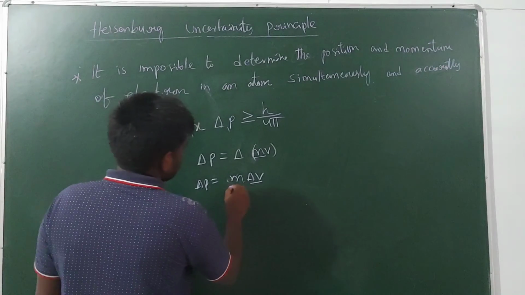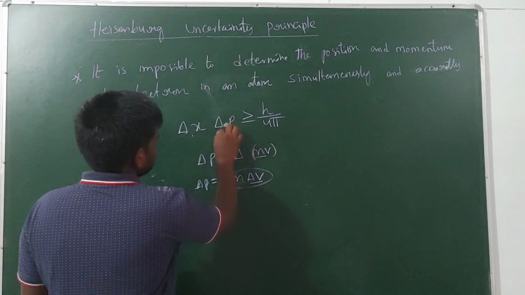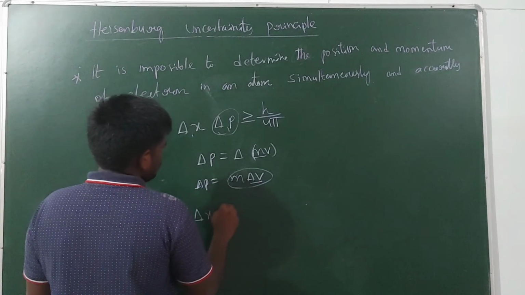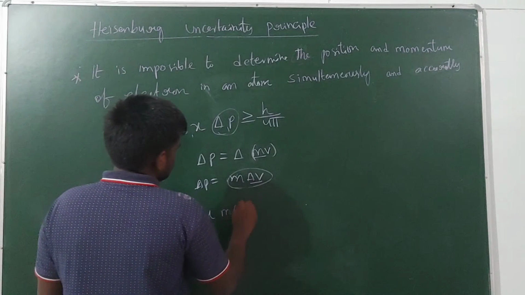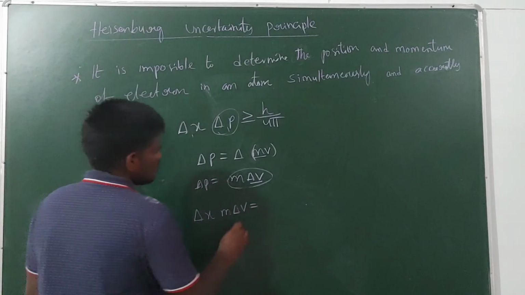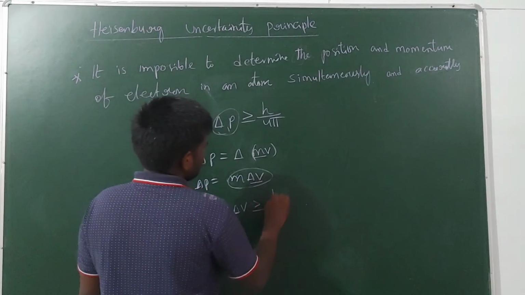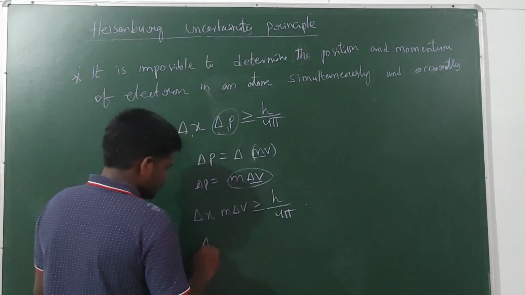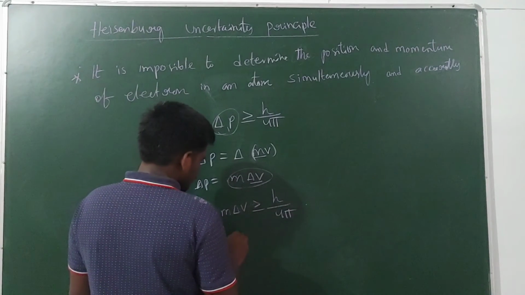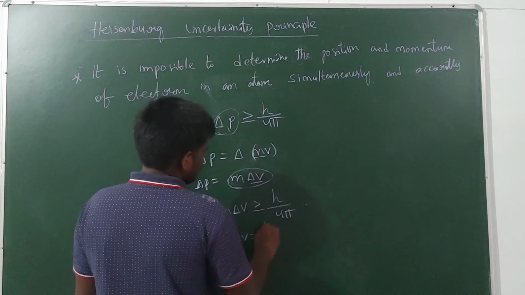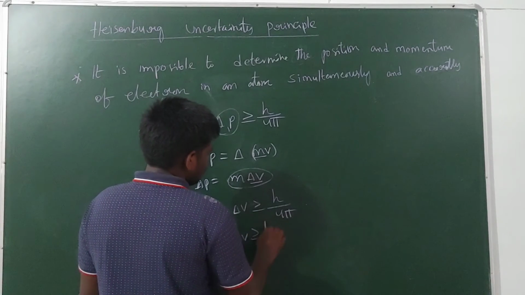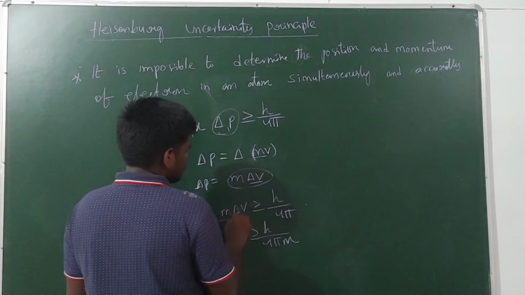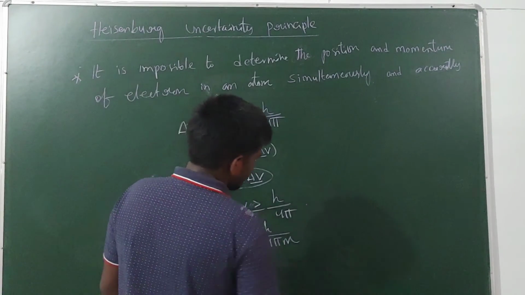Now write this value in the equation: delta x into m delta v is greater than or equal to h by 4 pi. So delta x into delta v is greater than or equal to h by 4 pi m, with m sent to the right hand side.